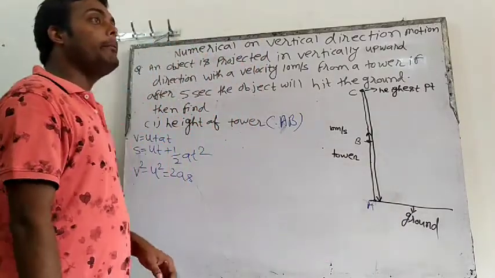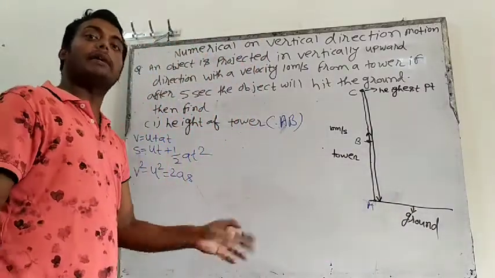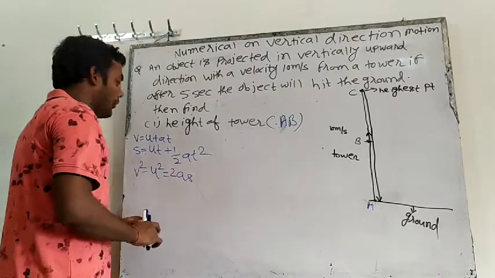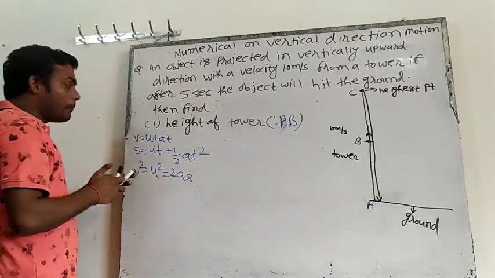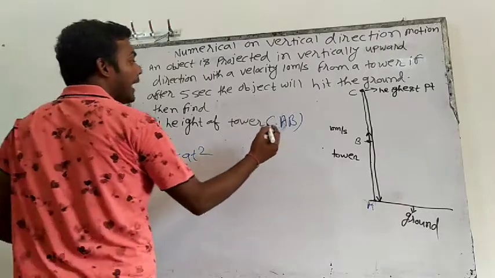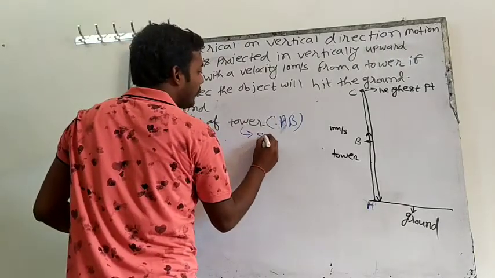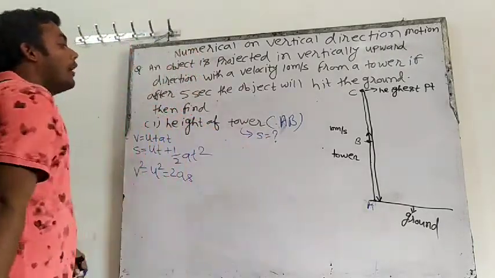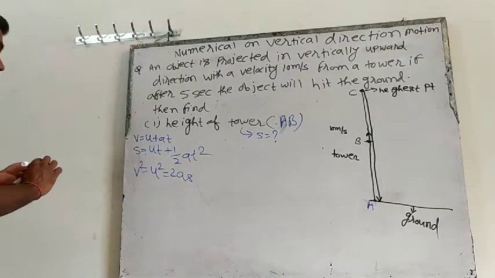So what is my aim? I want to find the displacement. If I find the displacement, that means we will find the height of the tower. So for finding the height of the tower, what do we have to find? Displacement. How will we find displacement?